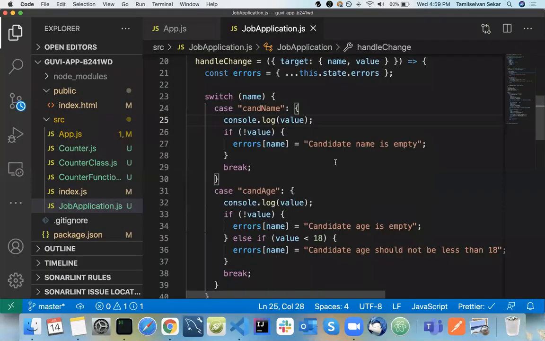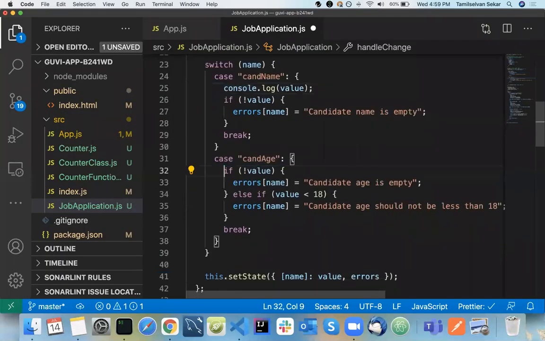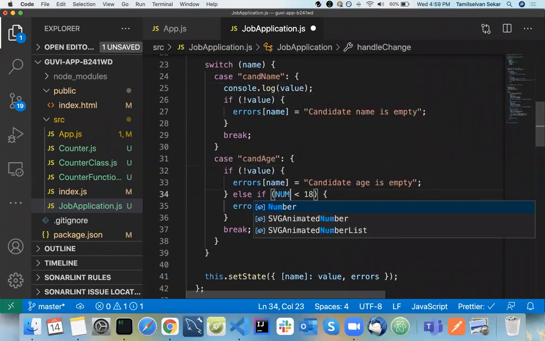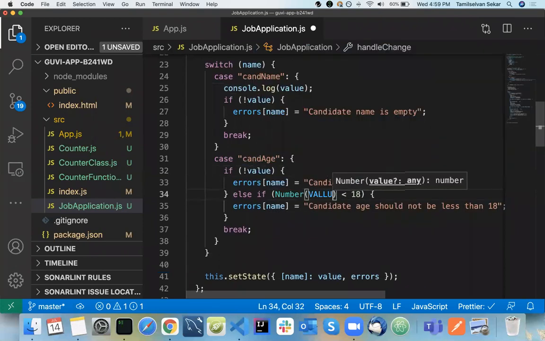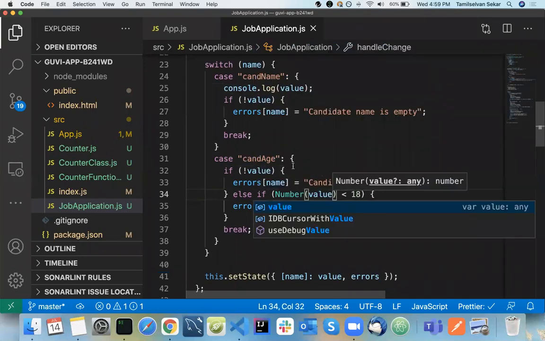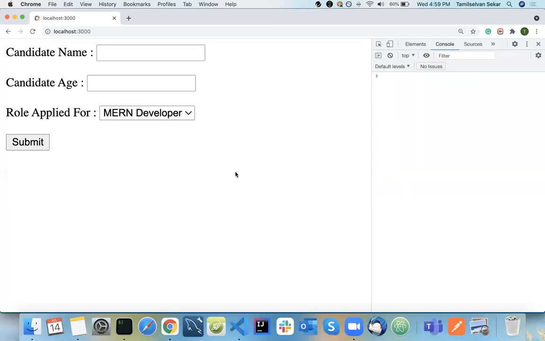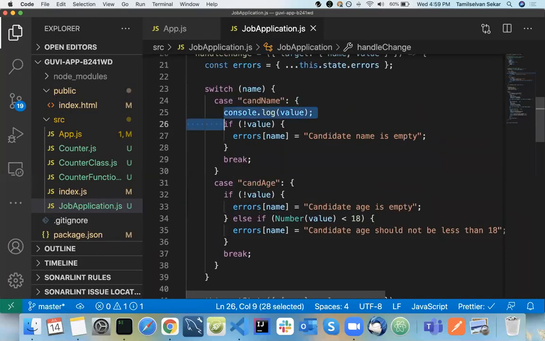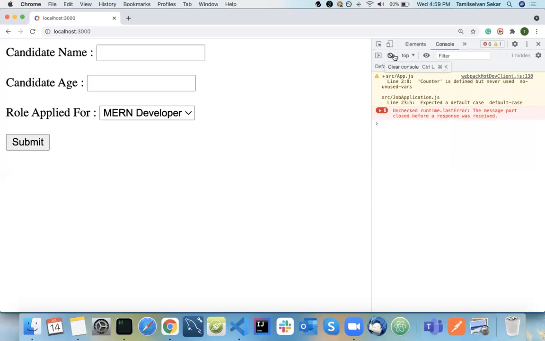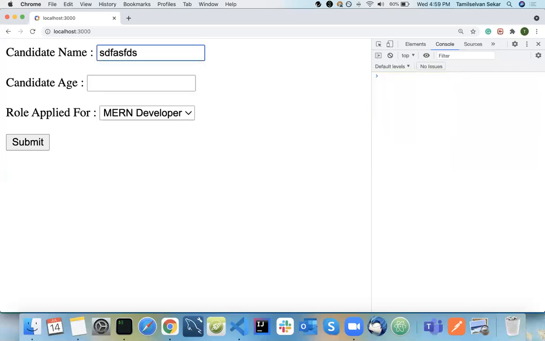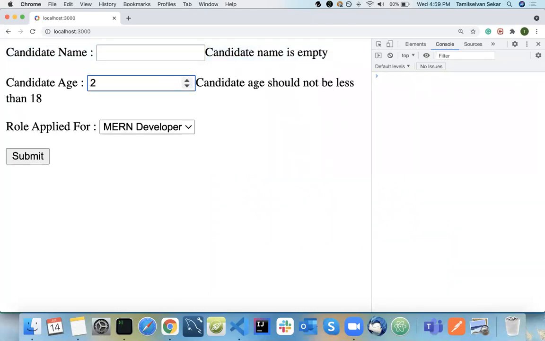Now what you need to do is convert the value. Here we can have Number of value. Simple, I'm just converting it to a number. It was a string, that's why validation is not happening. Now let's see. I'm typing here. If I remove this, it will throw me an error, obviously. Candidate name is empty. So I'm typing something like this. Candidate age should not be less than 18. We have 24. Again, what is happening?